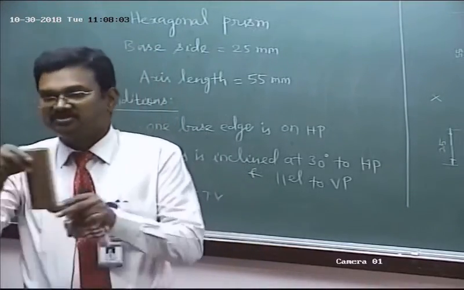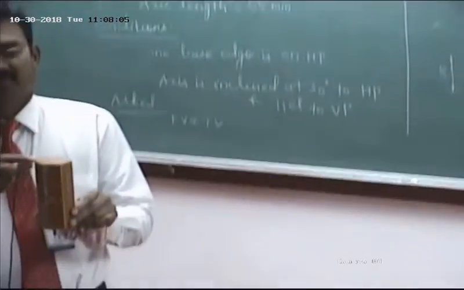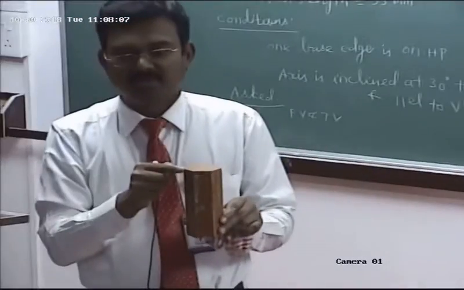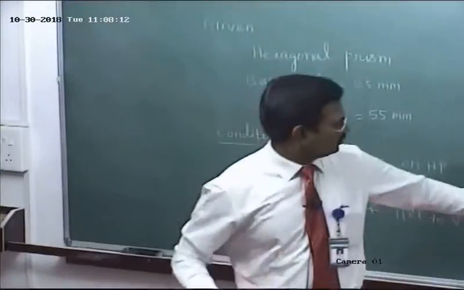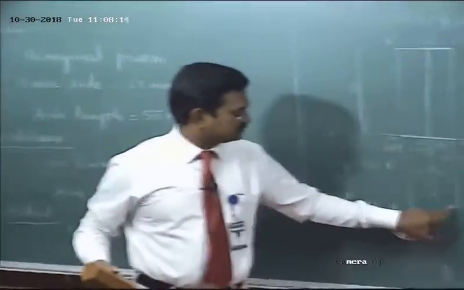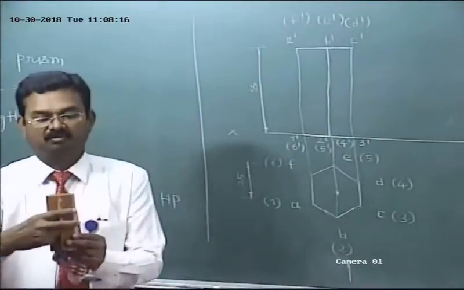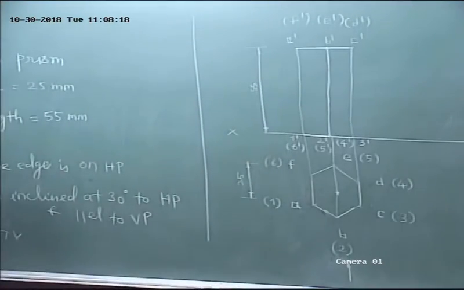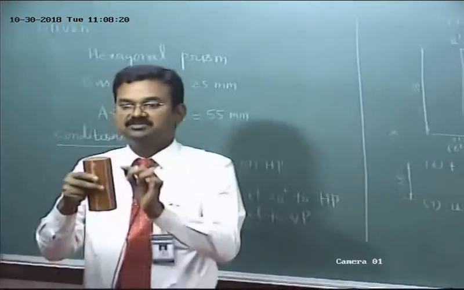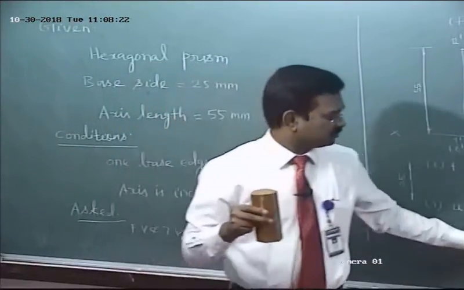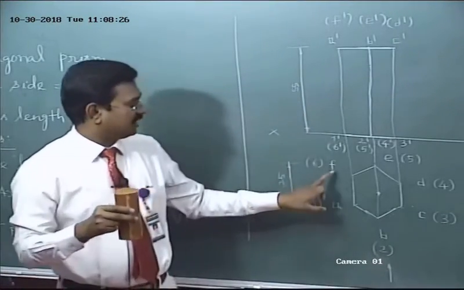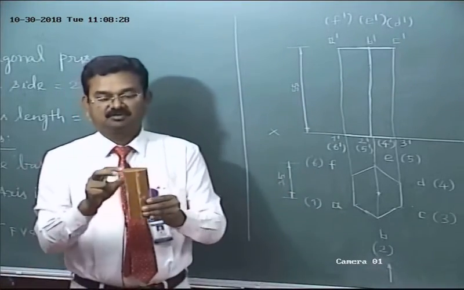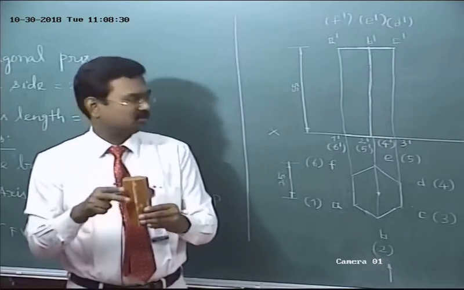What about the longer edges? In the front view, A1 is visible. Refer to this: A1 visible, B2 visible, C3 visible. What about D4? The longer edge D4 is hidden by the visible longer edge C3. The longer edge F6 is hidden by A1.